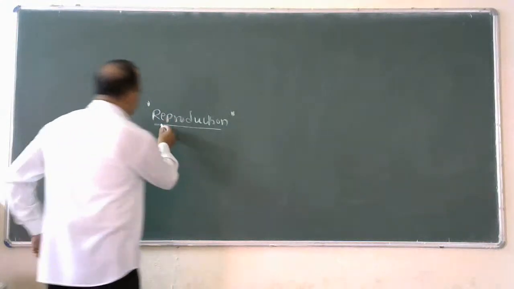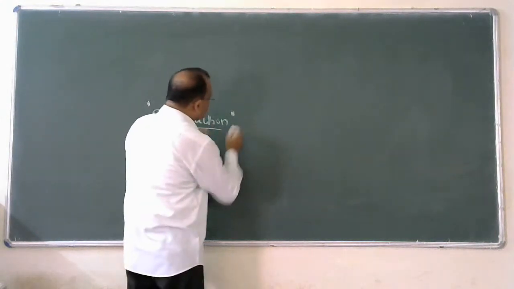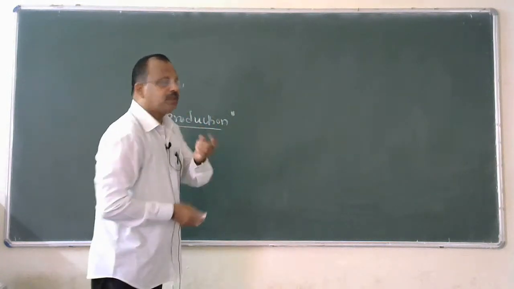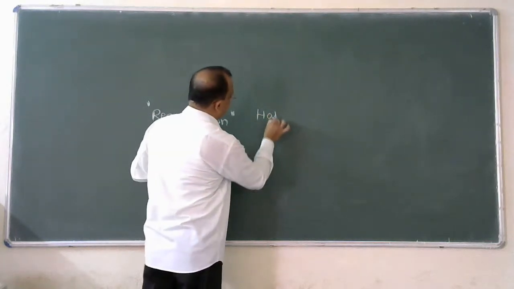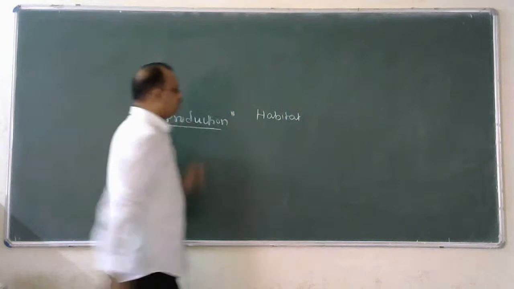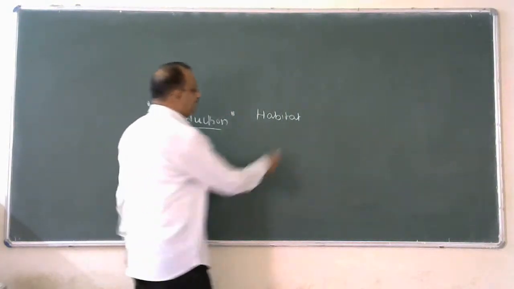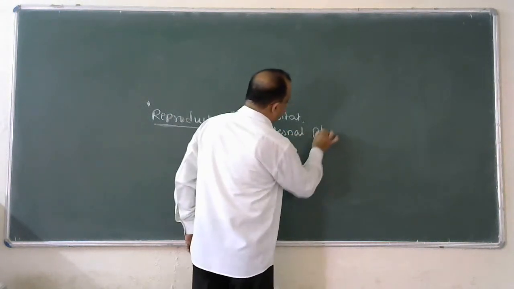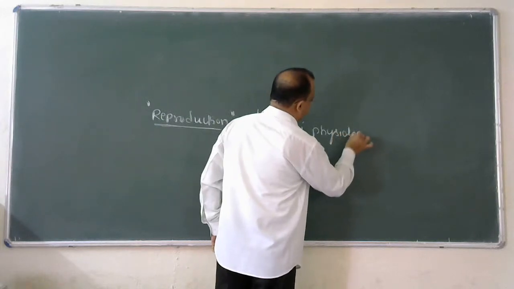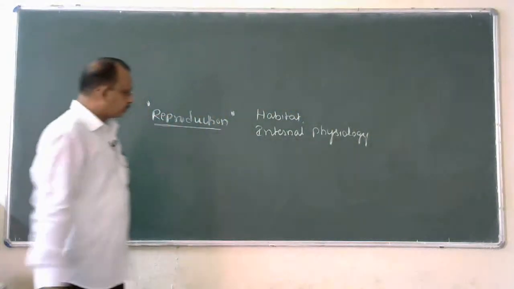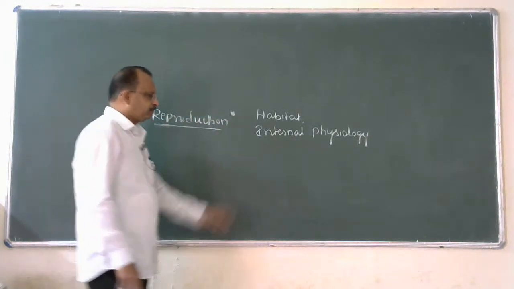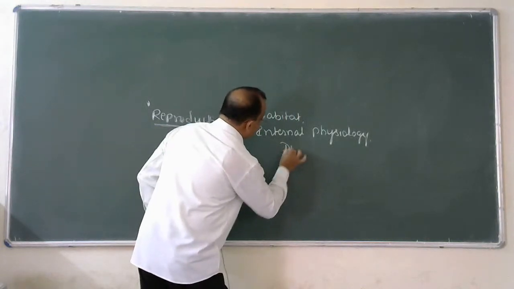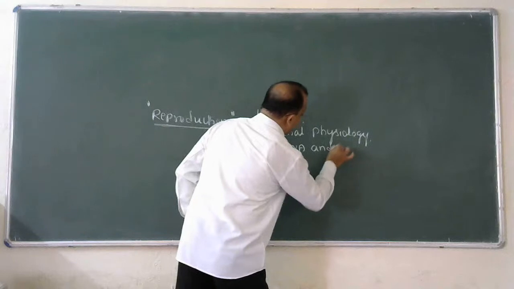Right? So please remember two more points. The process of reproduction is controlled by habitat, internal physiology, and genetic material. The genetic material includes DNA and RNA.